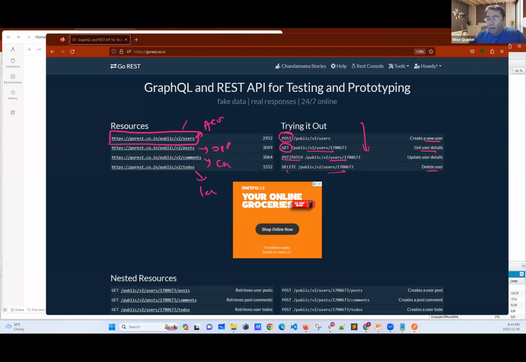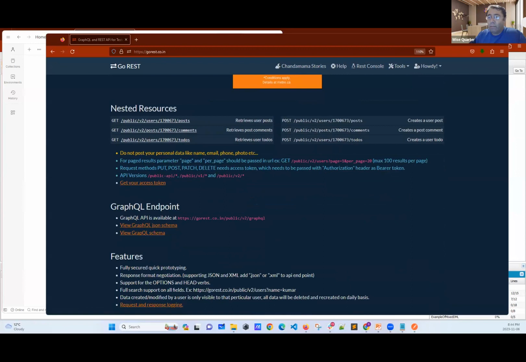Okay? Now, every website has some documents. This is their document. This is really simple because we are learning, right? And now let's read it. It says, please don't post your personal data. Why? Because everybody will be able to see. Okay, got it. Second, it says, if you want to get some data, you don't need to provide password.